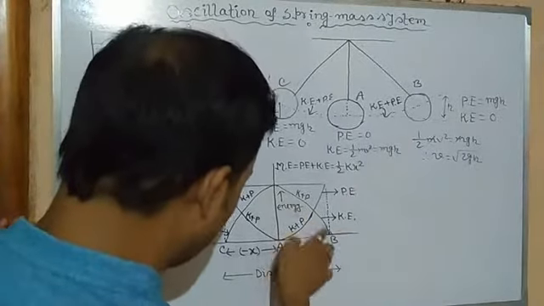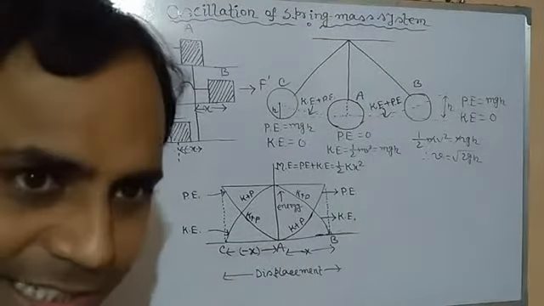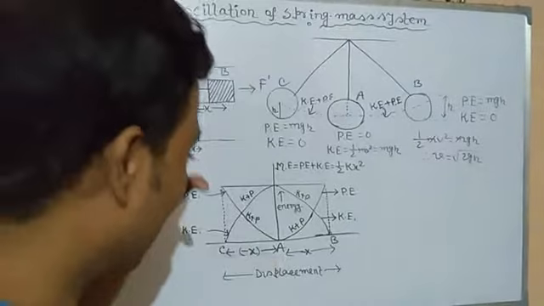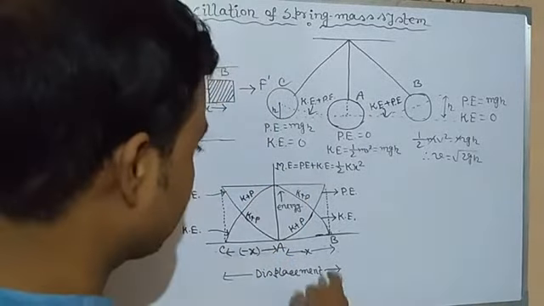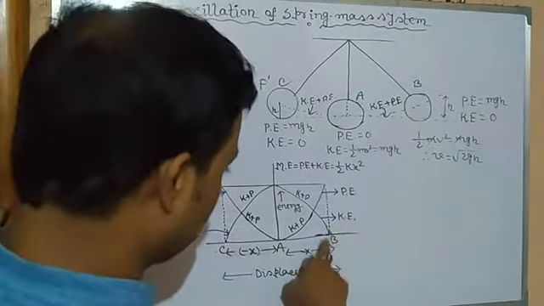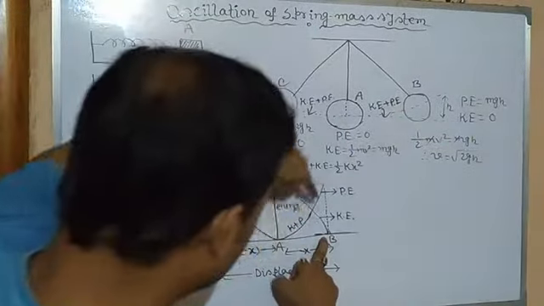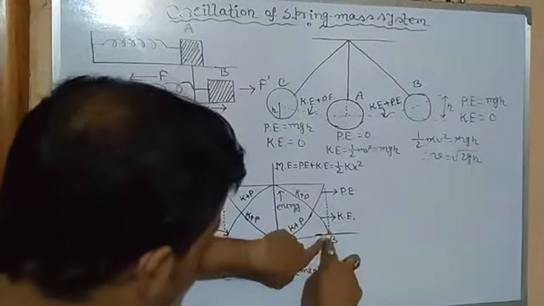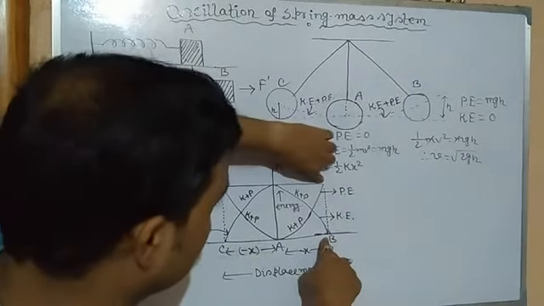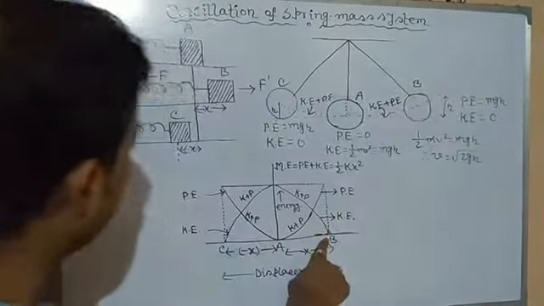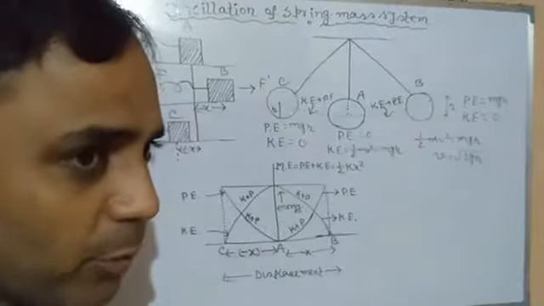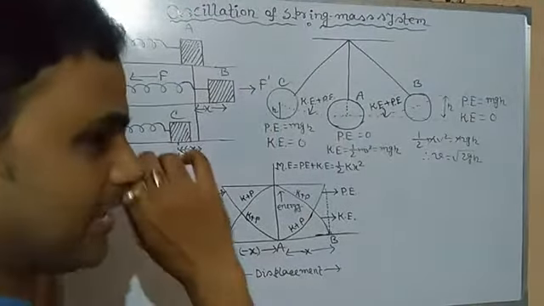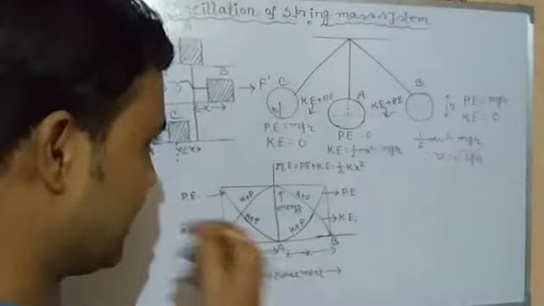Meanwhile, in this position you can see both kinetic energy and potential energy, because it has some velocity as well as some height. When it reaches its maximum position B, you can see kinetic energy is 0, which is indicated by the lower graph touching 0, whereas potential energy is maximum at position B, isn't it? Half k x square is the elastic potential energy. Since the block is at rest, kinetic energy is equal to 0.